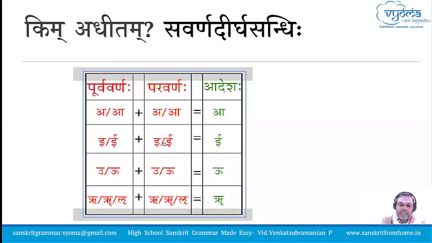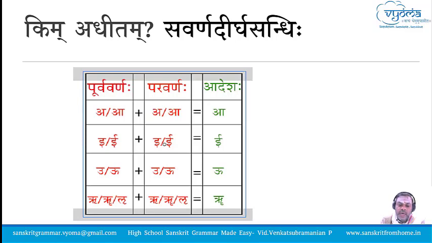The Savarna Dirgha Sandhi was the third Sandhi that we studied yesterday. Probably everybody is familiar with this Sandhi. We studied that for similar vowels, we get Dirgha as the Adesha. The Savarna Dirgha Sandhi rule is Akah Savarne Dirghah. It involves the letters Ak.